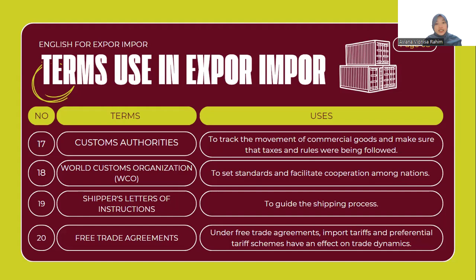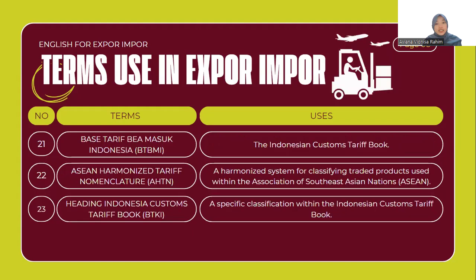Same as the licensing documents, or the documents before, but here the shipper's letter of instruction is used in guiding the shipping process. Next, we have free trade agreement. Here, free trade agreement gives us information about trade dynamics, which is the import tariff and preferential tariff schemes.